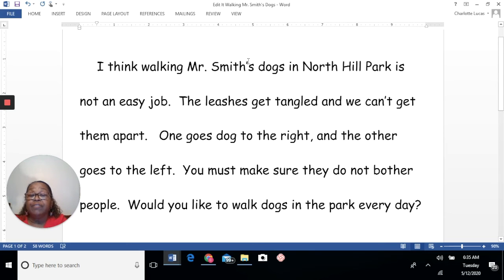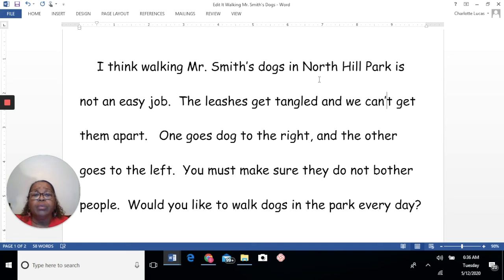Most of the time, there might be some situations where it wouldn't happen, but if you have a word that's a possessive, whatever comes next should be whatever that person possesses. So Smith's dogs, Mrs. Lucas's glasses. Okay, whatever comes next is what you possess. And in this sentence, Mr. Smith owns the dogs. Well, let's see how good we've done.